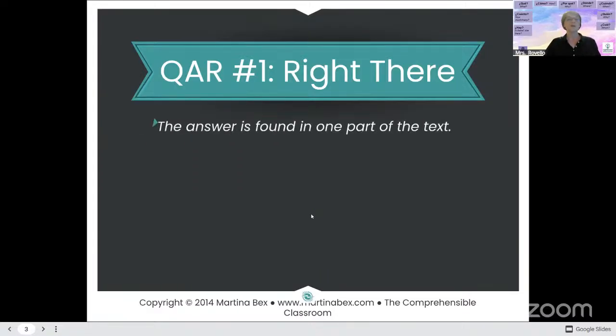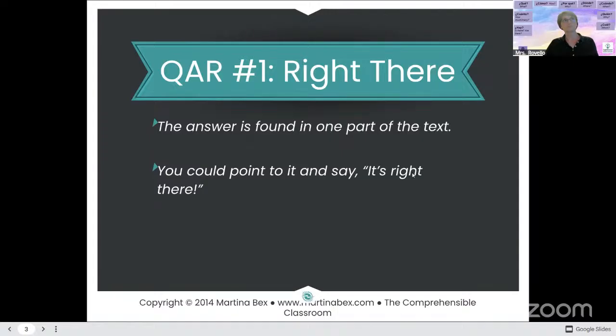So what is a right there question? The answer is found in the text, right? So if the story said Bobby is tall, and I were to say to you, what is Bobby like? Then you could just look at the text and go, Bobby is tall. Okay, because it's right there in front of you. So it's a right there kind of question. Okay. You could actually point to something and say, oh, it's right there in the sentence, right? He is tall, for example. There's no opinion. In other words, there's a definite right answer and a definite wrong answer.